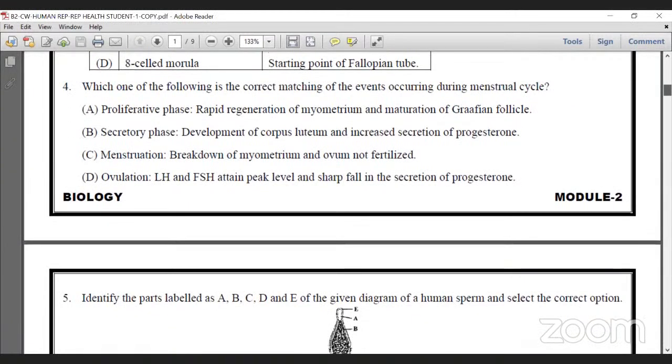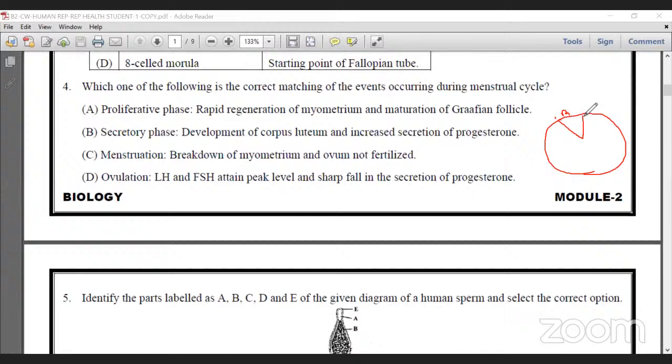Fourth question. Which of the following is the correct matching of events occurring during the menstrual cycle? What is the menstrual cycle? The menstrual cycle is the process in which cyclic changes occur in the female reproductive tract, associated with the release of an unfertilized egg. It has three phases. Number one, the first phase is the bleeding phase.